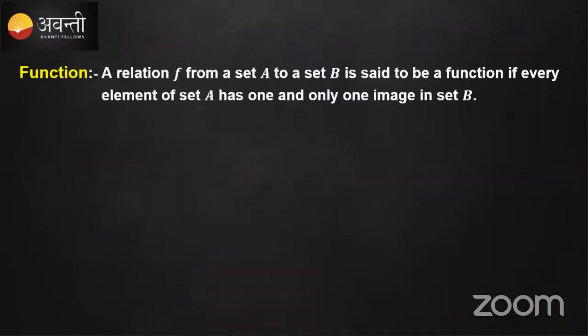As given in the box, let us recall what a function is. It is also a type of relation.